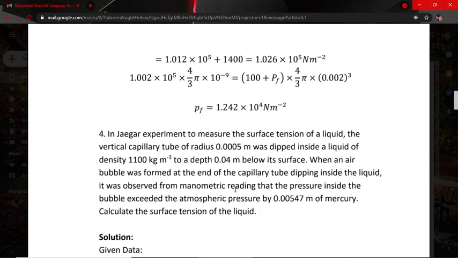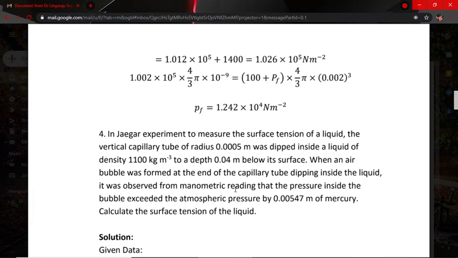Next is finding surface tension using the Jaeger experiment. In the Jaeger experiment, to measure the surface tension of a liquid, a vertical capillary tube of radius 0.0005 was dipped inside a liquid of density 1100 kg per meter cube to a depth of 0.04 meter below its surface.